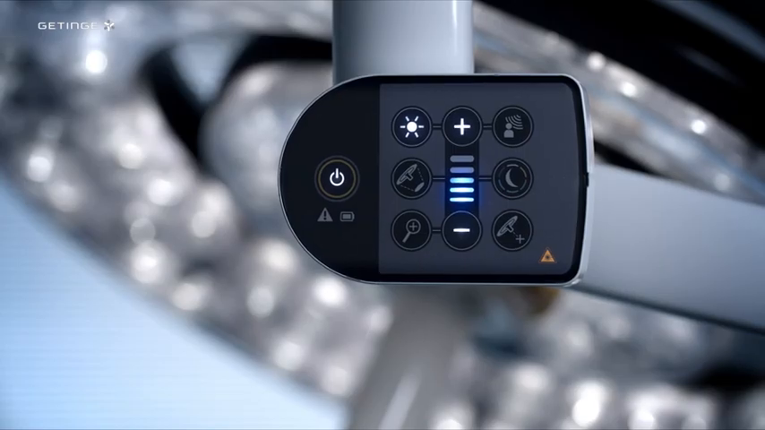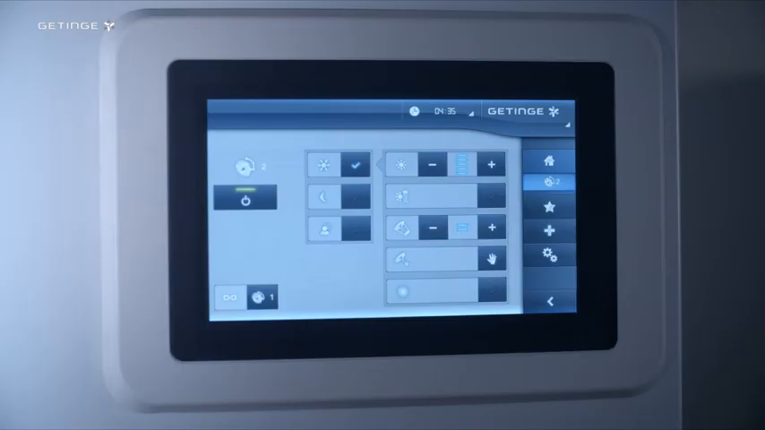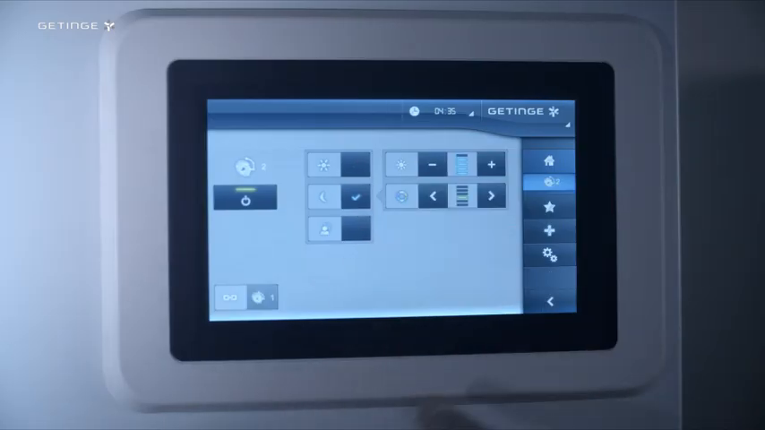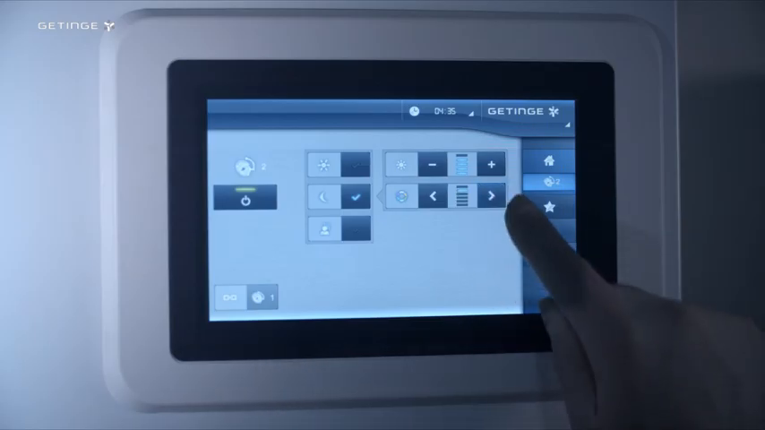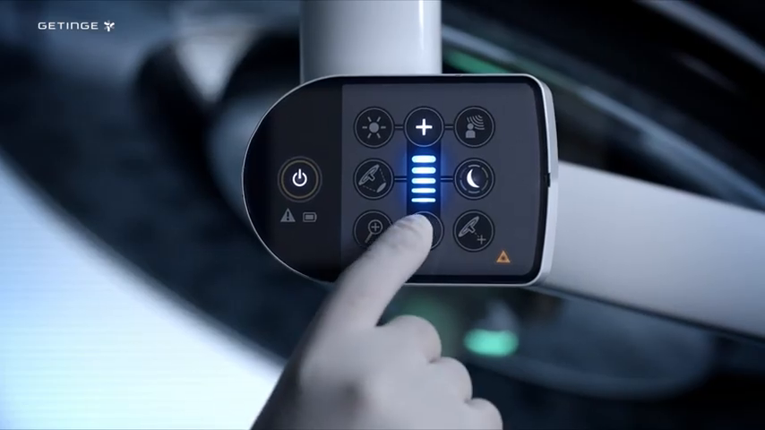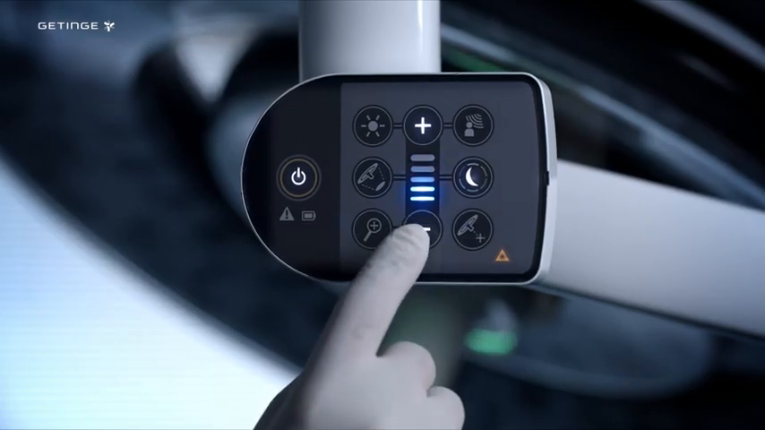The ambient light can be activated from the light head keypad or from the touchscreen wall keypad using this icon. Keep on pressing the button to select the desired color. You can also adjust the ambient light intensity by pressing either the plus or the minus icons.